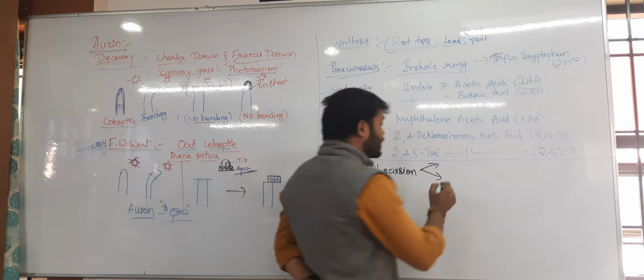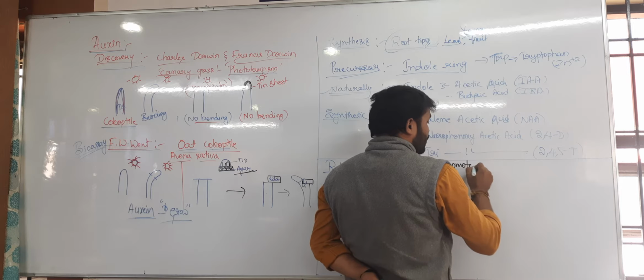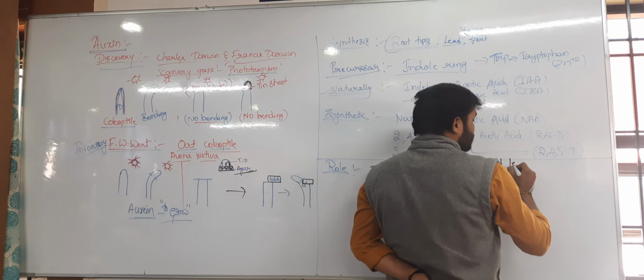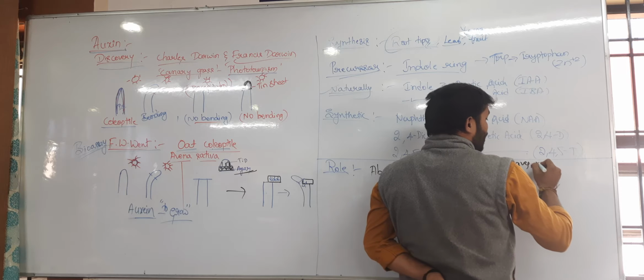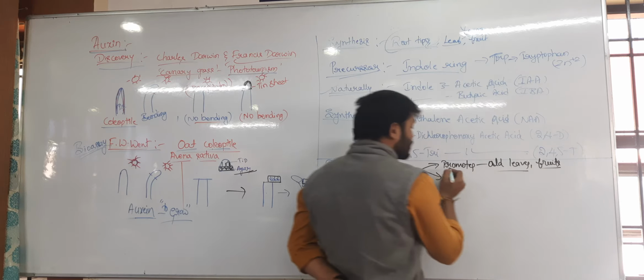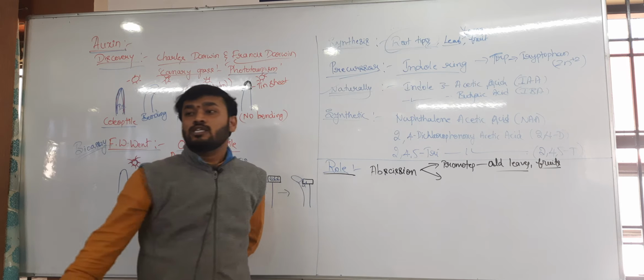Means when there are old leaves and fruits, the abscission layer is formed by the promotion of this auxin role.